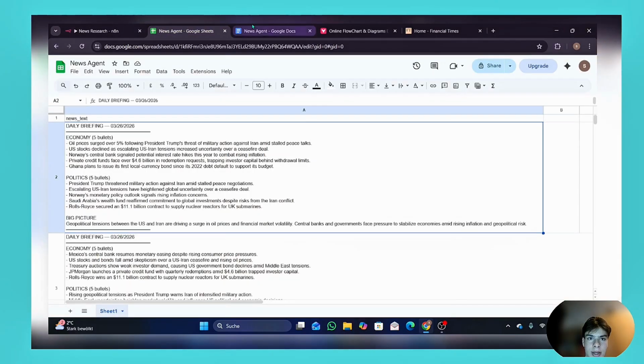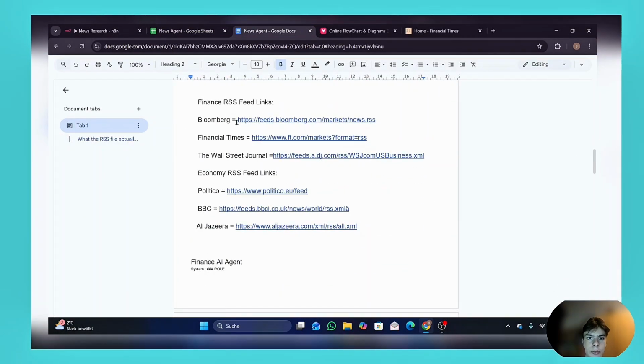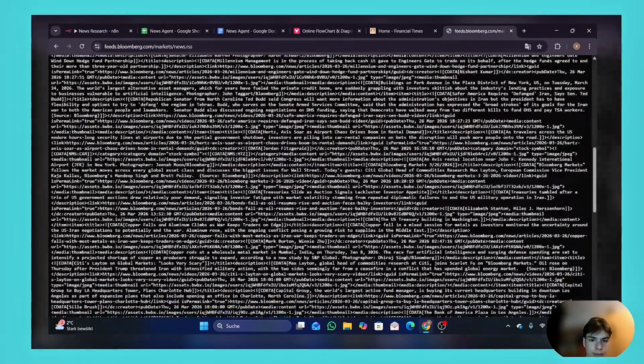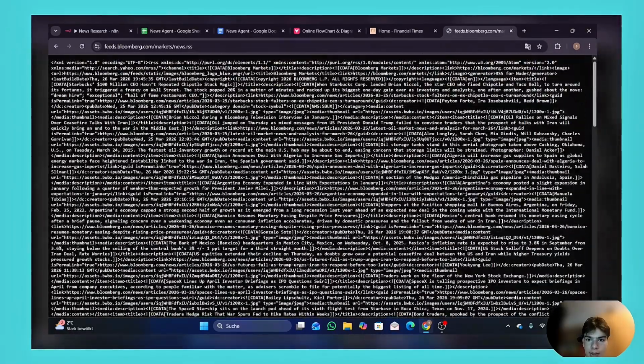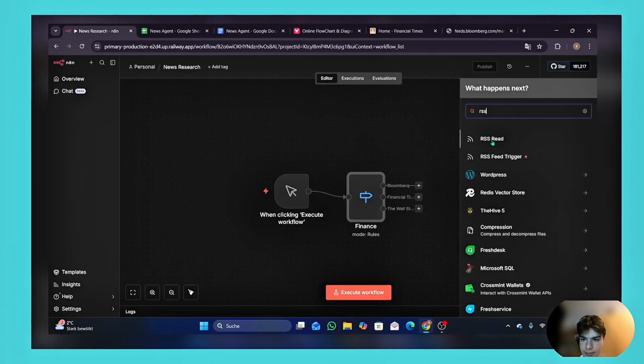So every link for today is also on this Google Docs. I've prepared them. So for Bloomberg, we're going to use this link. And if you paste it in the browser, you can also see the information. So this is not really formatted, but this is the raw text and the raw information about all the news from the website. And these are all current, as you guys see, 2026, March 25th. Yes. So let's add this node called RSS read.